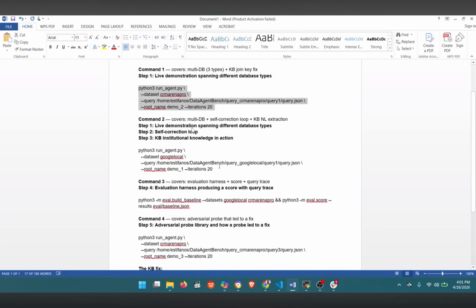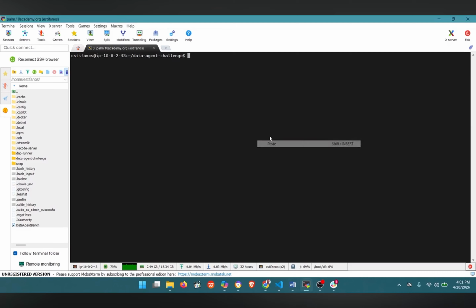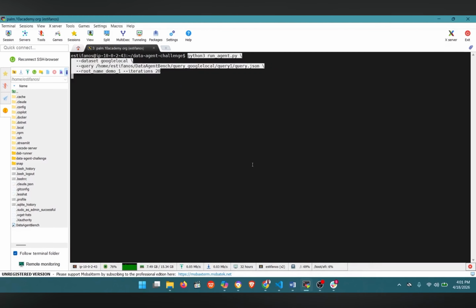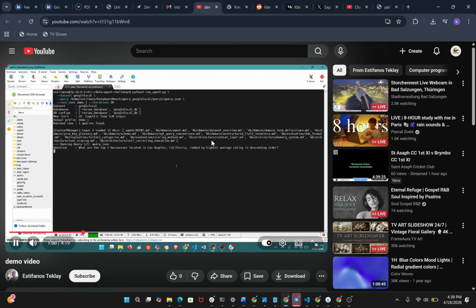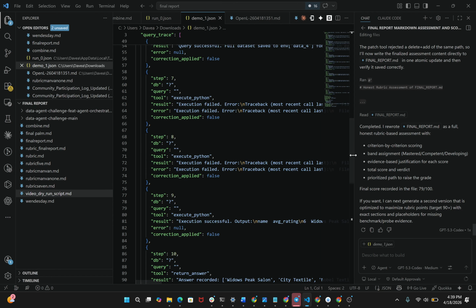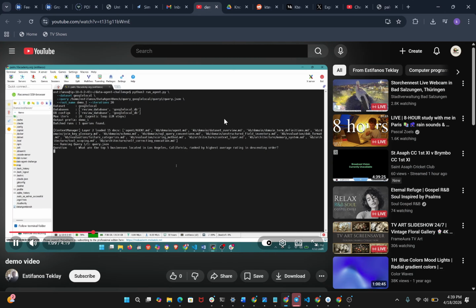knowledge page fix. And for the second query, this spans PostgreSQL for business info and SQLite for reviews. The agent queries both and merges them in a Python sandbox file. As you can see, the query is running. We can see the demo one JSON for the steps. Okay, the query is continuing to run.